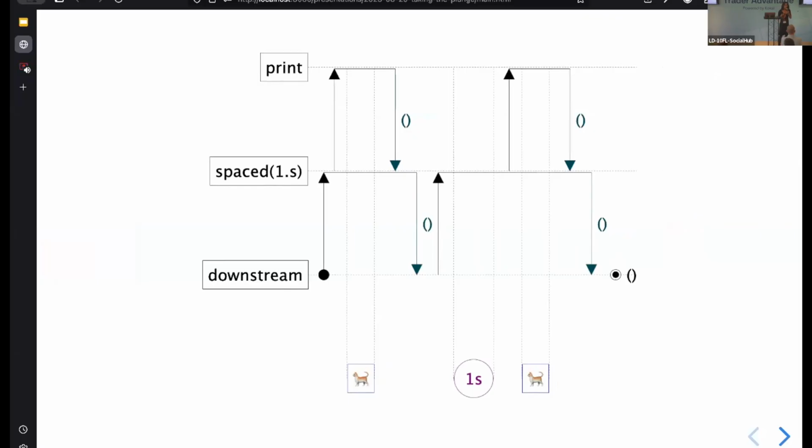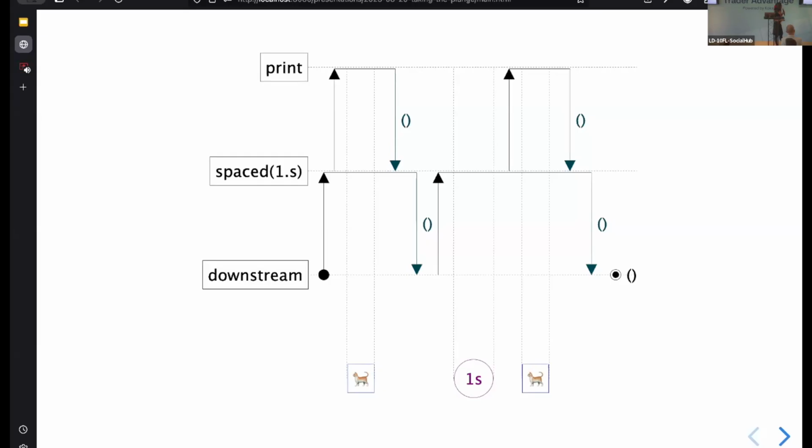We can think of how this operates in terms of pulls and outputs, right? So our downstream stage pulls on the space stage, which pulls on the print stage, and that actually evaluates some effect and prints to the console. You can see the effects at the bottom. And then it outputs unit. So we thought that we were actually working with elements when we were working with streams, but actually this is a stream of units. And then after outputting unit, the downstream stage then pulls again on spaced, and now the space stage waits for 1 second before pulling on its upstream stage.